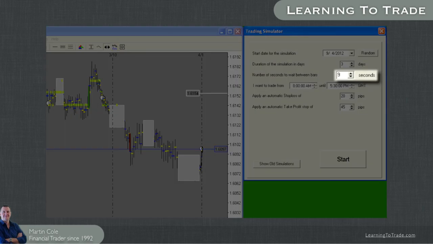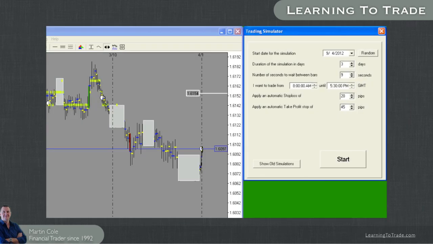Next, you have the number of seconds you wait between each new bar being drawn. Now in real time, this would be the time of the respective chart, in this case 15 minutes. Of course, we don't want to wait for 15 minutes for training purposes, otherwise we would have to sit here all day. To start with, set this to 10 seconds.